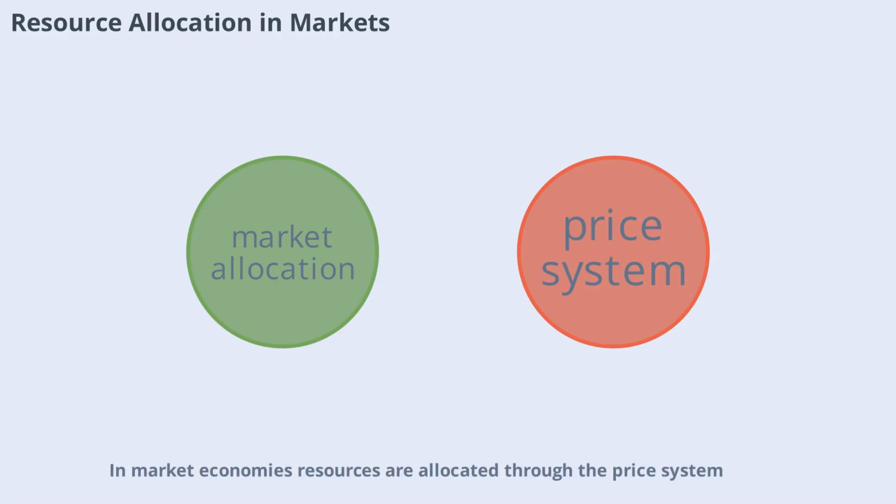In market economies, resources are allocated through the price system. Prices act as signals, guiding producers and consumers to make decisions about what to buy, sell, and produce. When a resource becomes scarce, its price rises, encouraging conservation and the search for alternatives. Conversely, abundant resources tend to have lower prices. This dynamic allocation helps balance supply and demand, but it's not always perfect. Sometimes markets fail to allocate resources efficiently, leading to shortages or surpluses.